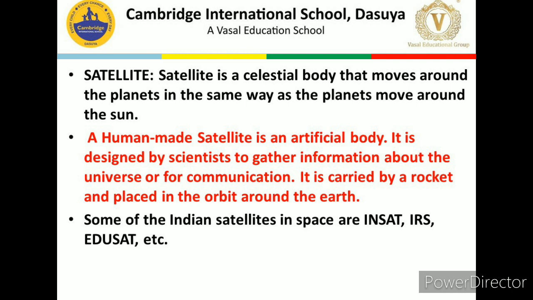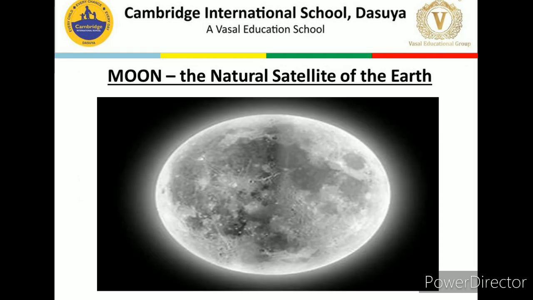So we can see here, the human-made satellite is an artificial body. It is designed by scientists to gather information about the universe or for communication, and it is carried by a rocket and placed in the orbit around the earth. Some of the Indian satellites in the space are INSAT, IRS, EduSat, etc. Now let us discuss about Moon.